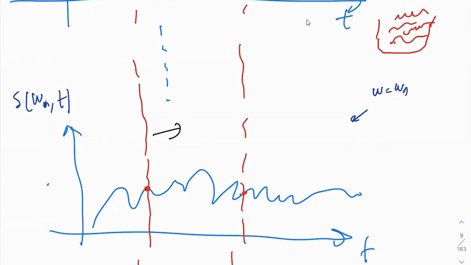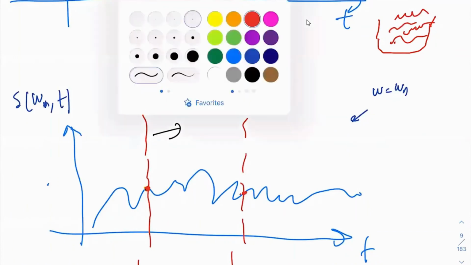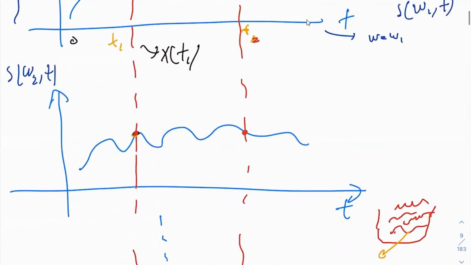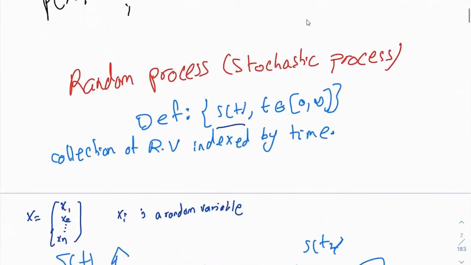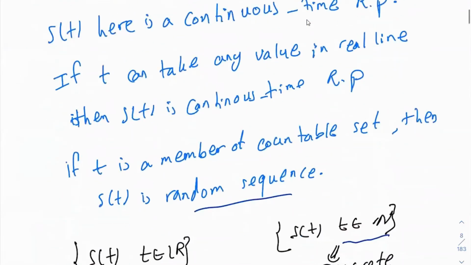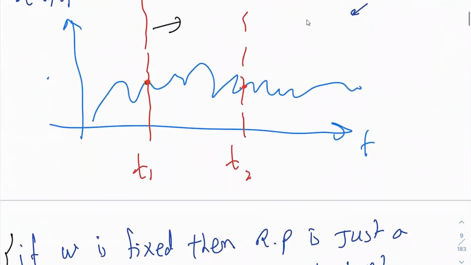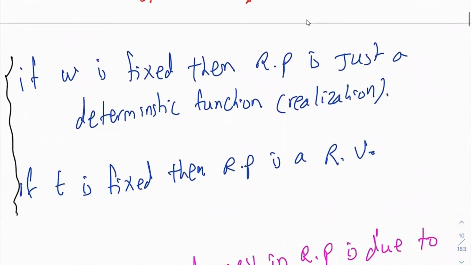Once you choose the omega, if I tell you that every time you put your hand in the box, you choose this function, then this is a deterministic function, right? If you know which function you're taking, it's a deterministic function of time. So usually in the literature, people omit this first variable, omega, and denote the random process using S of t. They assume that omega is already changing, otherwise it's not known as a random process. So that's why we usually write S of t, X of t, and omit the omega, because we assume it's changing.